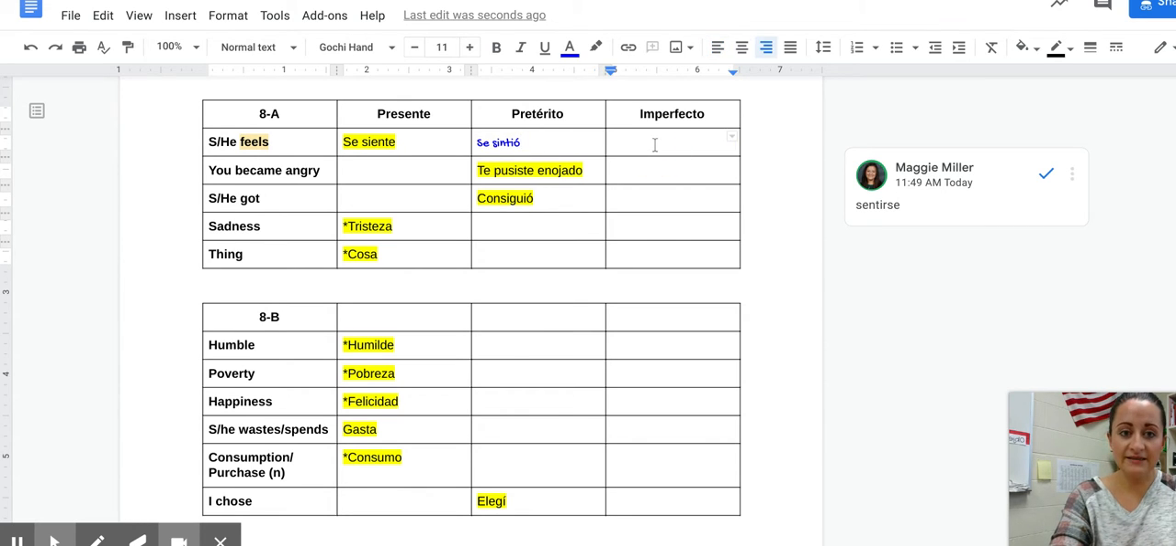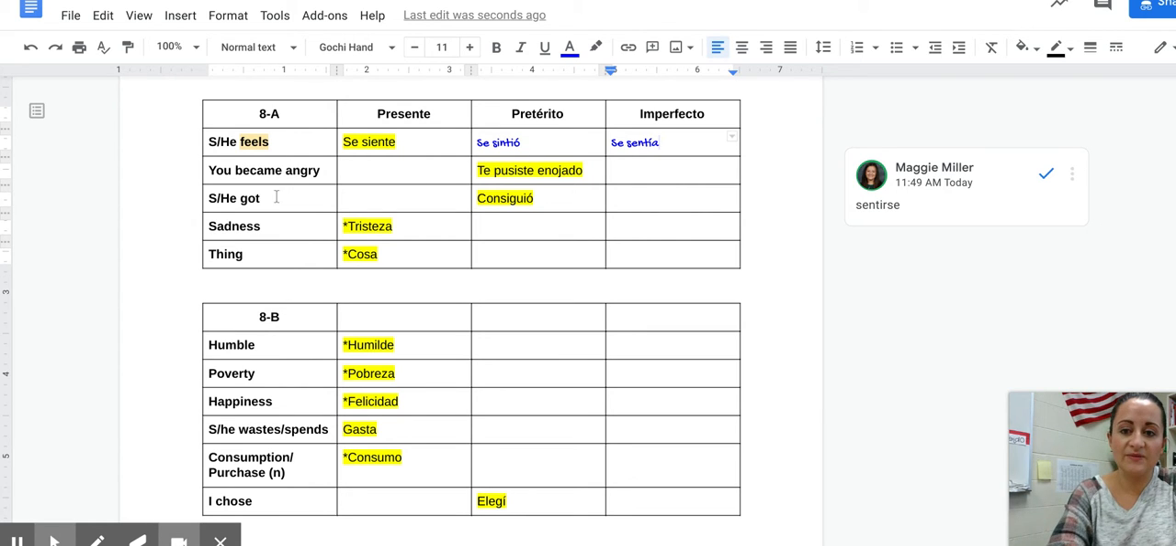In the imperfect tense, we do not see any stem changes. They don't exist in the imperfect. So if you want to say he or she used to feel, se sentía. We want to use that ía ending because it is an IR verb. So make sure you're on the right chart for that.